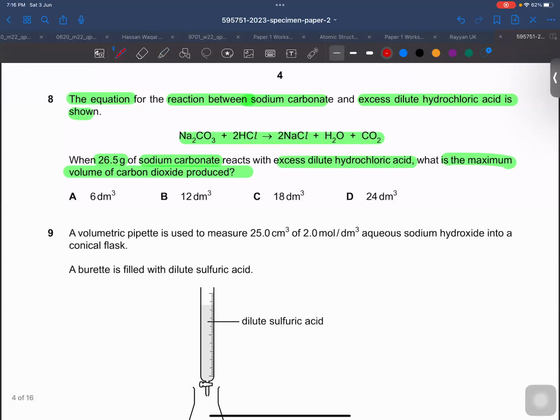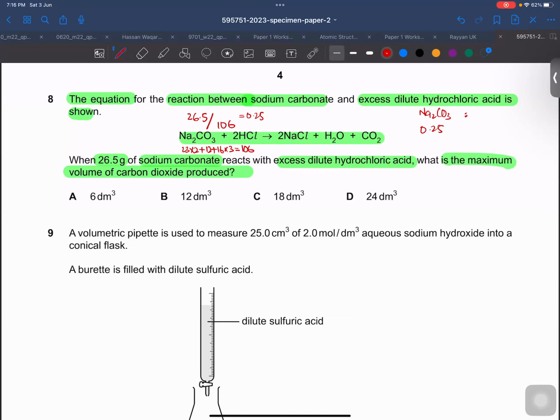Okay, so we need to find out the moles of sodium carbonate. So 26.5 grams, we need to divide it by the MR, and the MR of sodium carbonate is 23 into 2 plus carbon 12, oxygen is 16 into 3. So it must be 106. 26.5 divided by 106. What is the answer? It must be 0.25 moles. So the number of moles of sodium carbonate is 0.25.